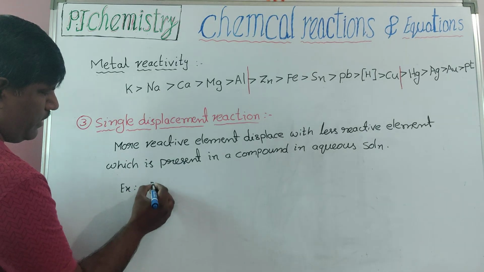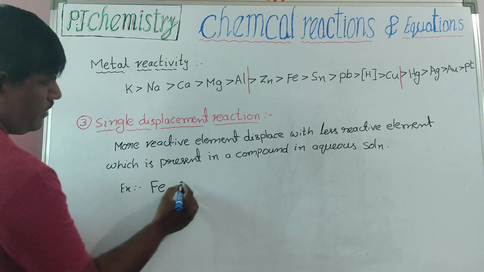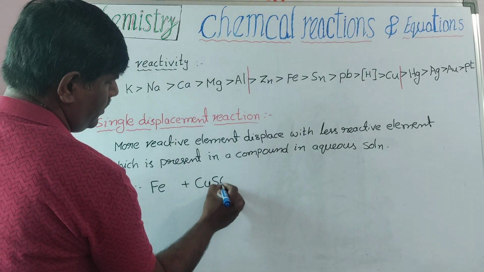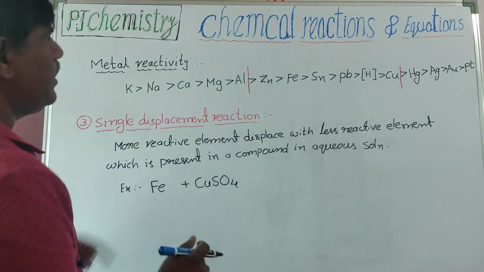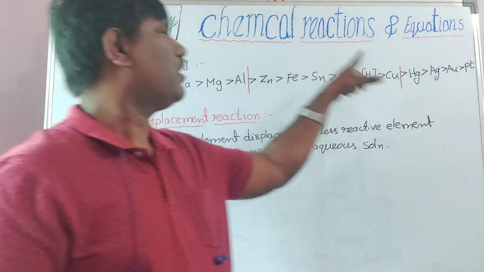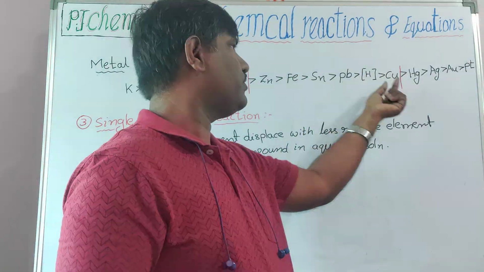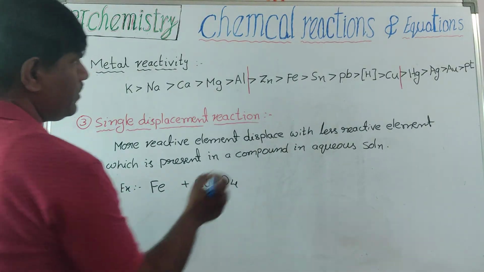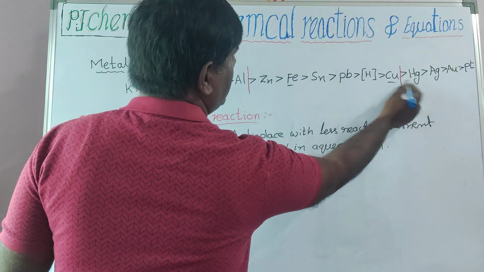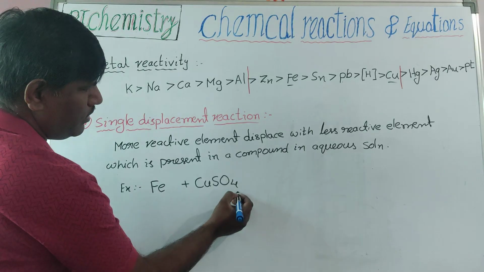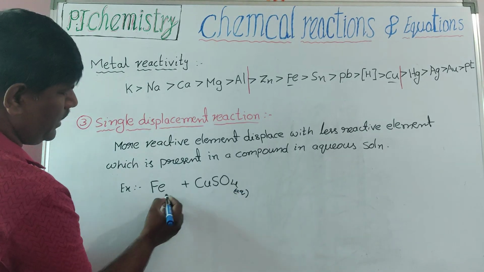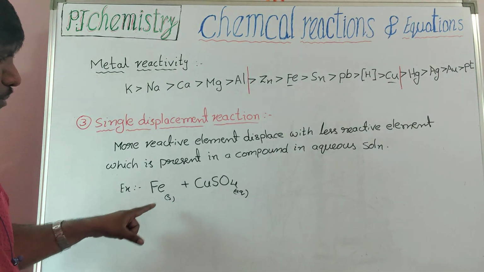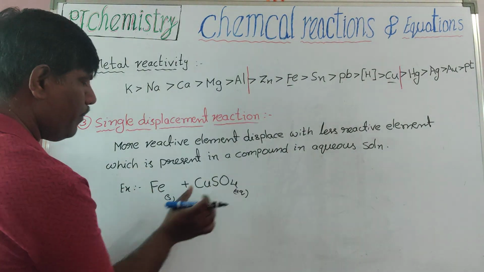See here an example. Iron plus copper sulfate. See here iron, here copper. Iron is more reactive than copper. The more reactive element should be in the elementary form, and the less reactive should be in the compound.